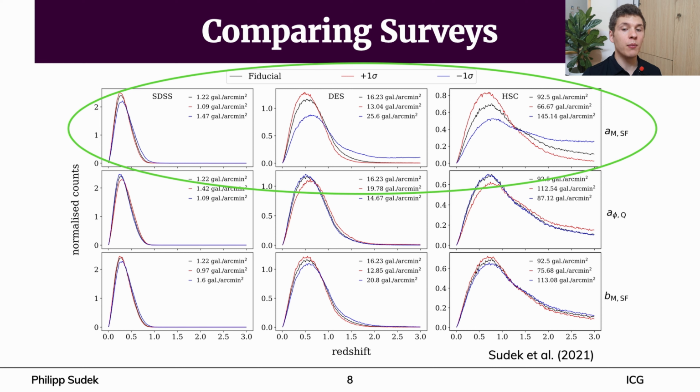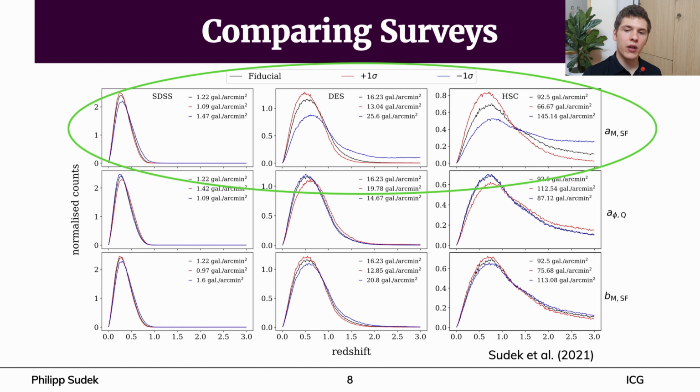However, AM is describing the redshift evolution of the characteristic magnitude. Therefore, variations of AM directly affect the bright end of the luminosity function and change the abundance of high redshift objects. Following from this, the effects of AM are more evident in DES and HSC-like surveys as they have fainter flux limits and measure more high redshift galaxies.